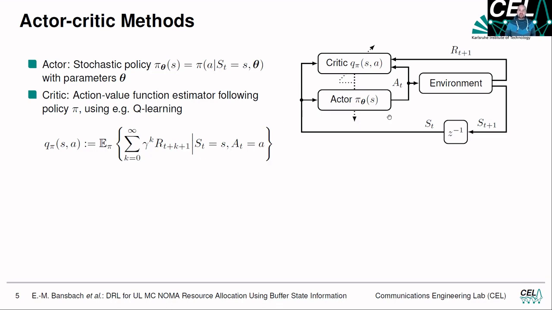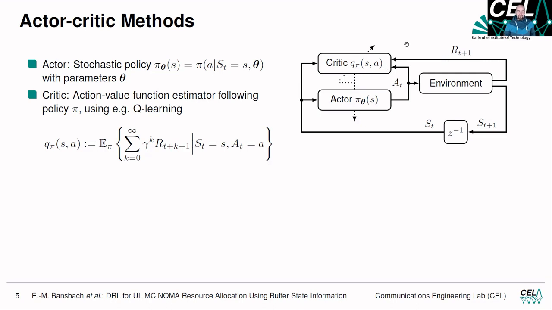So how do the critic and the actor interact? We still have our environment, and the environment outputs a state S t plus 1. We observe it, and it is fed to the actor and the critic. The actor now decides for an action. That's our decision-making entity, or policy. The action is passed to the environment, which propagates by one step, and then we get the next state. But the action is also passed to the critic. And then the environment outputs the observed reward for the next step,